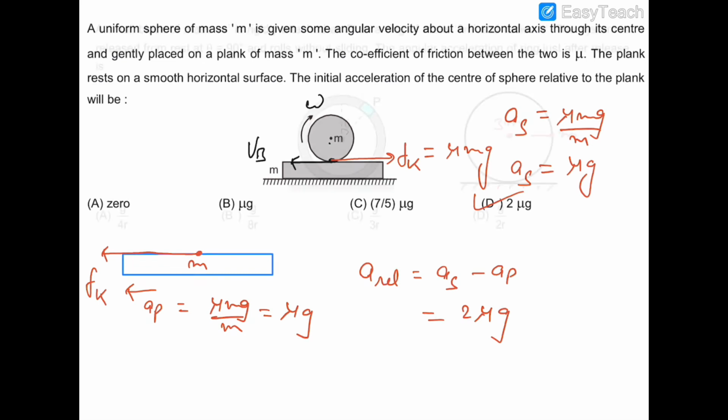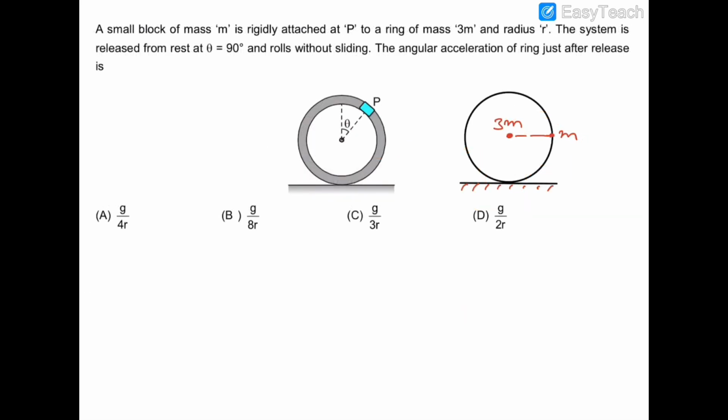Now we move on to the next question. In this question, you can see that there is a ring of mass 3m and radius r, and this ring has some mass m which is attached on the circumference of the ring. Initially this theta was 90 degrees, and we have released this ring from this position. So this ring will roll purely on this rough surface, and we have to find out the angular acceleration of the ring just after releasing it.